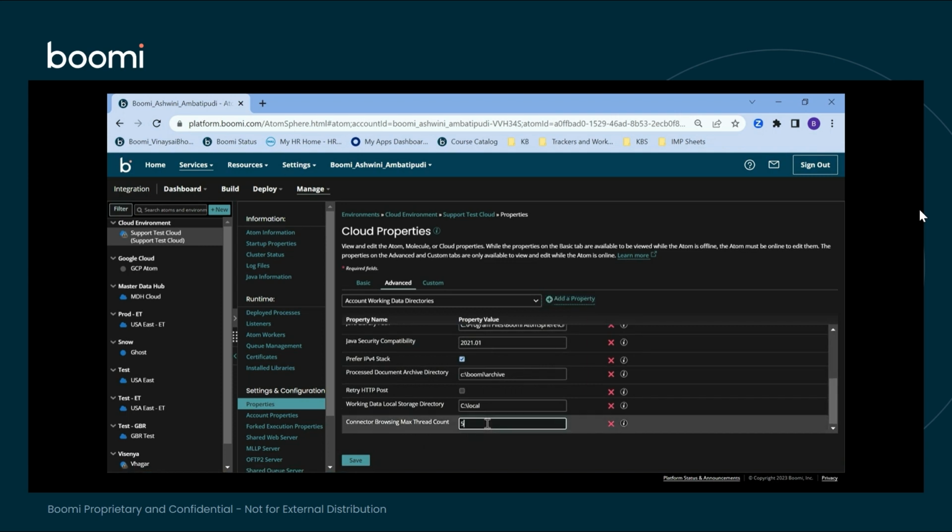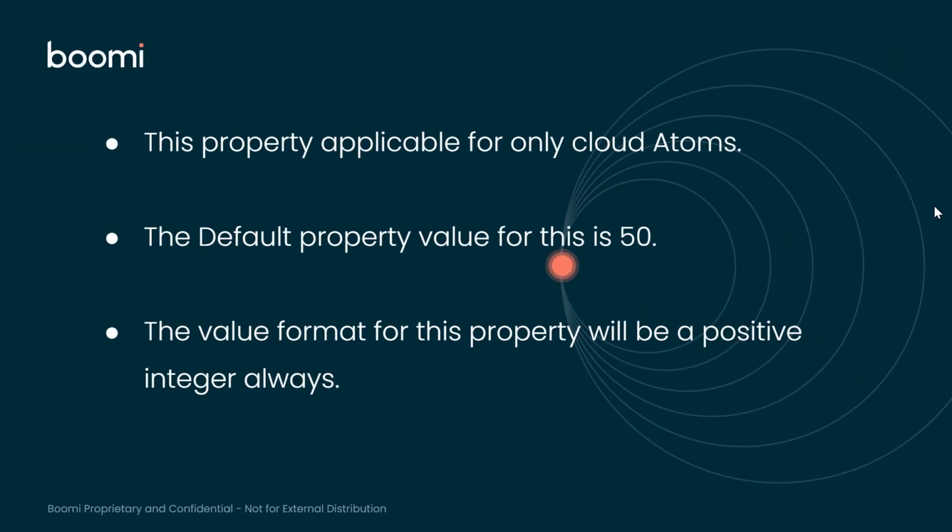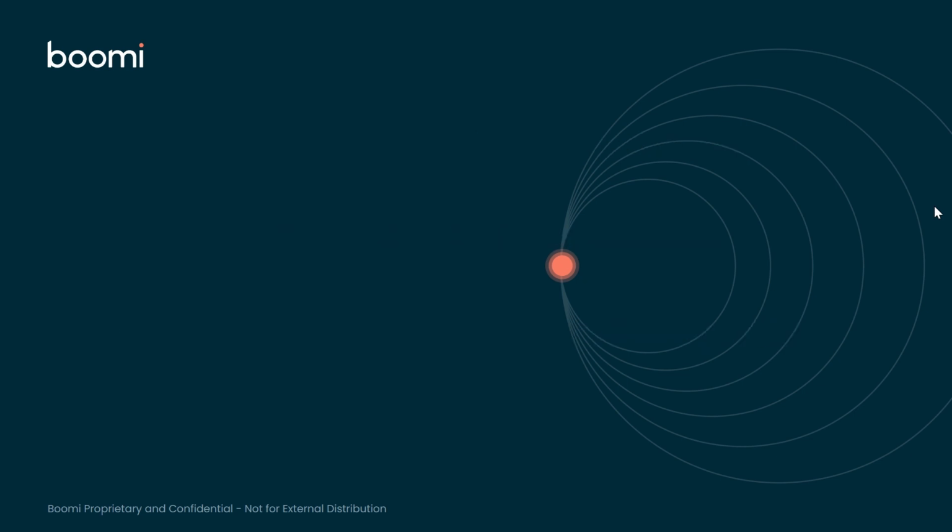You can add positive integers up to 50 to get the property enabled. The default property value will be a positive integer. The property is applicable for only cloud atoms. The default value for this property is 50. The value format for this property will always be a positive integer.